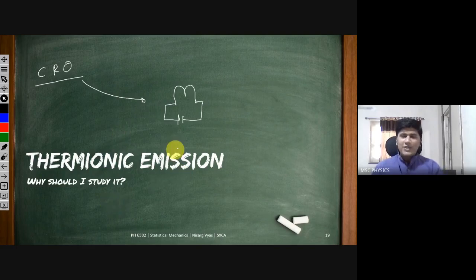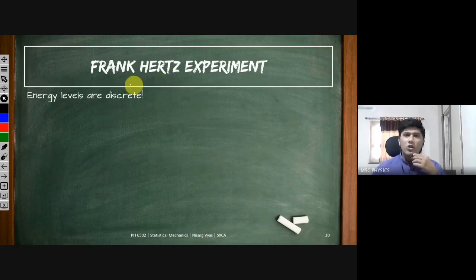Okay, so why should I study it? The first is definitely CRO, but my mission is a little bit bigger. There is an experiment called the Franck-Hertz experiment, which revealed to us that energy levels are discrete. You have studied this experiment in your quantum mechanics course. It revealed for the first time that the energy levels are discrete. And how do we do this kind of experiment?